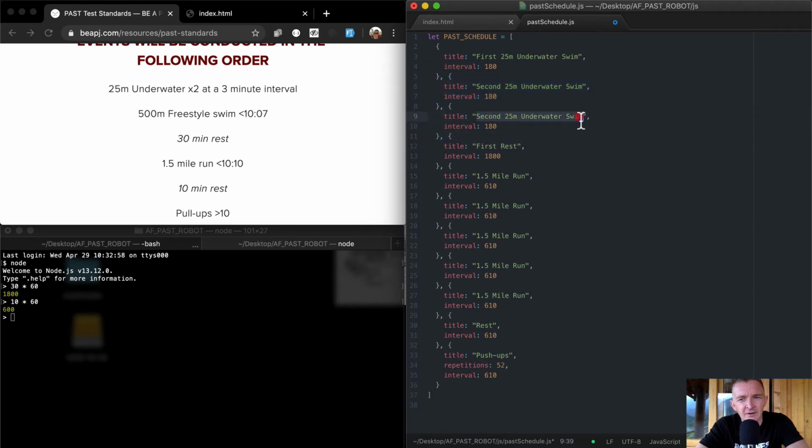So I'm going to add here a 500-meter freestyle swim. And the interval for this is 607 seconds. And then you get our first rest for 30 minutes. 500-meter swim. I guess there's no rest in between. Maybe you get 3-minute intervals. 3 minutes is kind of a long time to swim across a pool. Maybe that's what that was. Anyways, for now we'll just do this.